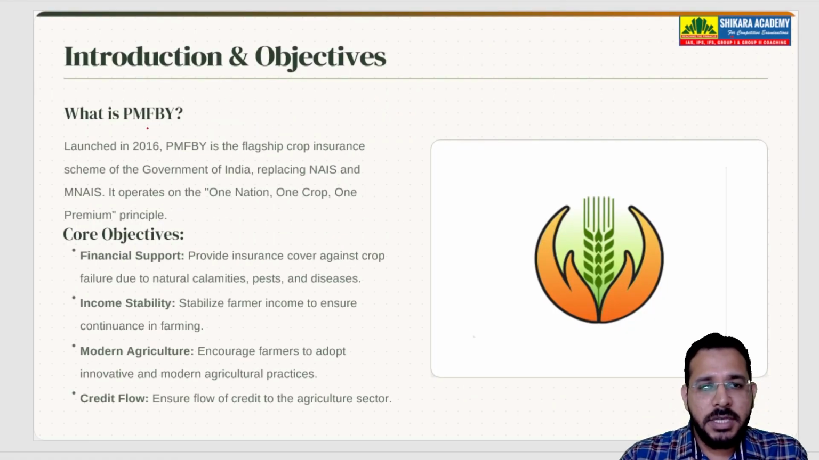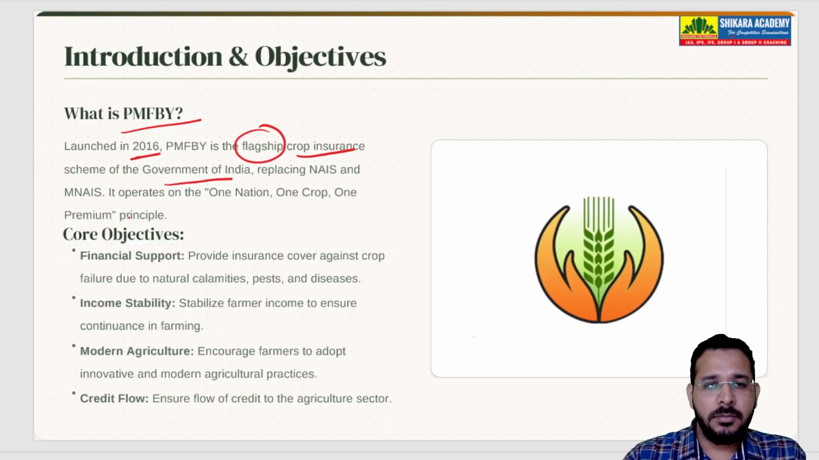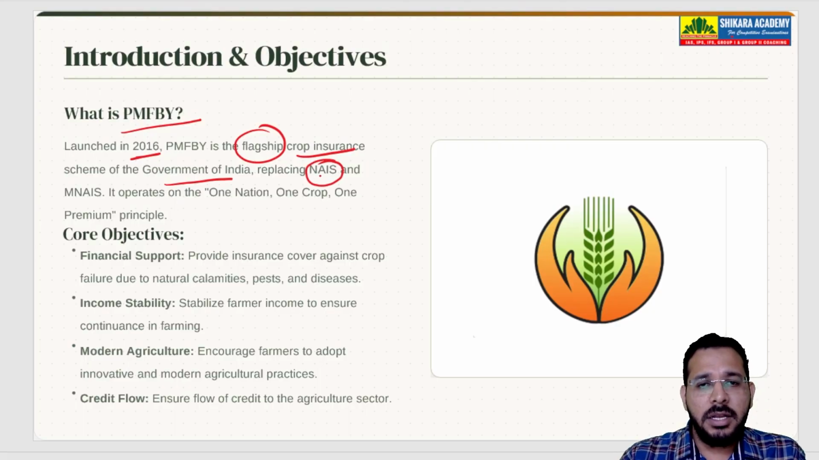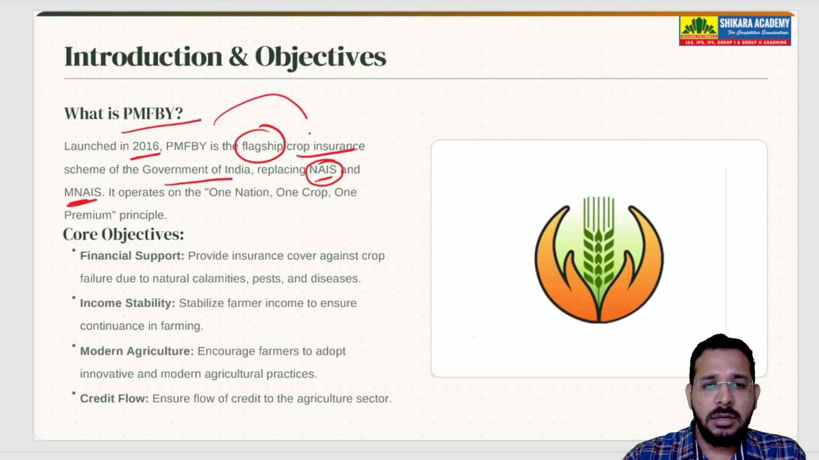This Pradhan Mantri Fasal Bima Yojana was launched in 2016. It is a flagship crop insurance scheme of the central government. It replaced the earlier schemes, National Agriculture Insurance Scheme and Modified National Agriculture Insurance Scheme. So this Pradhan Mantri Fasal Bima Yojana replaced these old schemes.